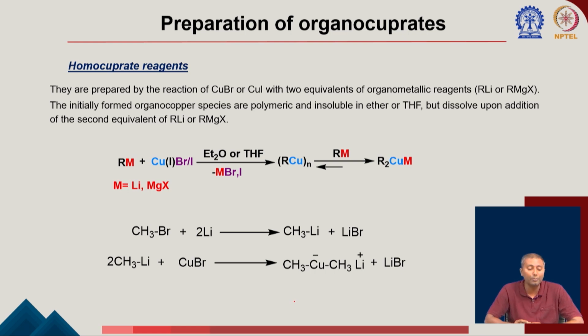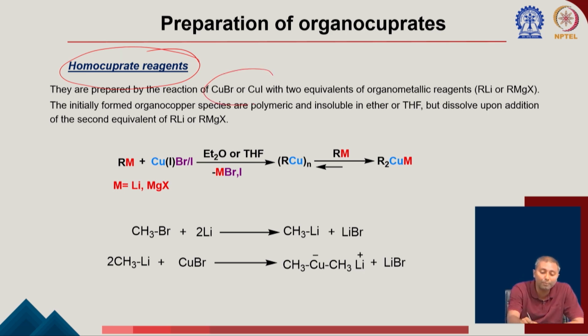So as I mentioned, I'm going to talk about the different types of organocopper reagents. First, I'm going to talk about the homocuprate reagents. Okay. So again, I mentioned this in the definition of the homo and the hetero, correct? They are prepared by the reaction of copper bromide and copper iodide with 2 equivalents of organometallic reagent, which you have seen at the beginning when I started talking about the cuprates. So that means the first equivalent forms the organocopper, which you can see here, and then the second equivalent reacts with that to form the corresponding cuprates.